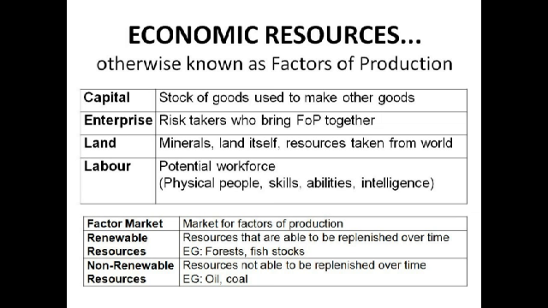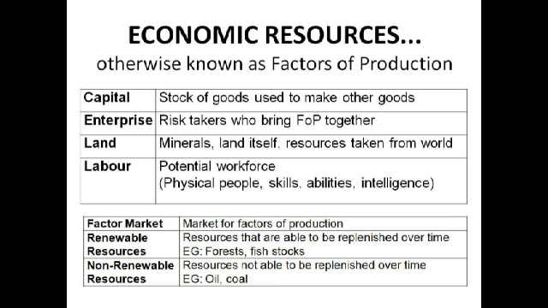Obviously all of these can be improved or worsened, which leads to changes in the production possibility boundary, and we'll come to that in a couple of minutes. There are a few useful terms you need to know at the bottom of the slide, like the factor market, which is the market for factors of production, and then renewable and non-renewable resources.